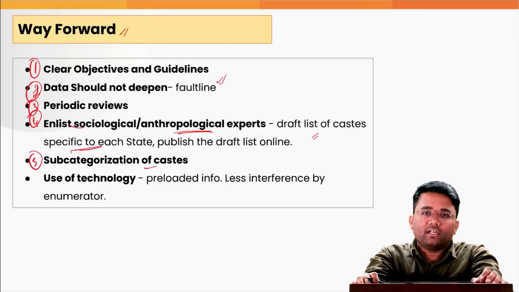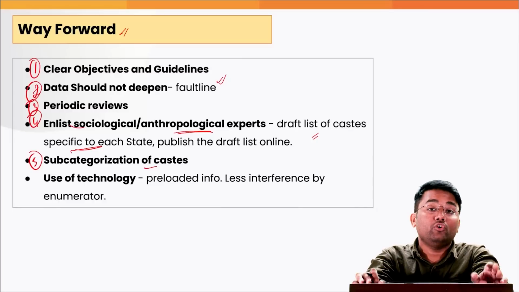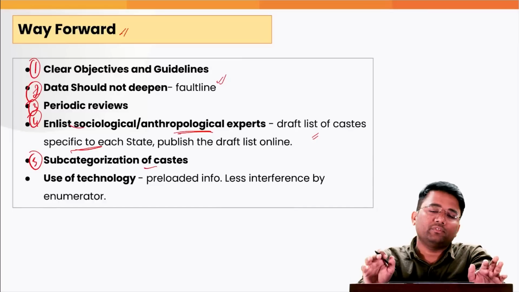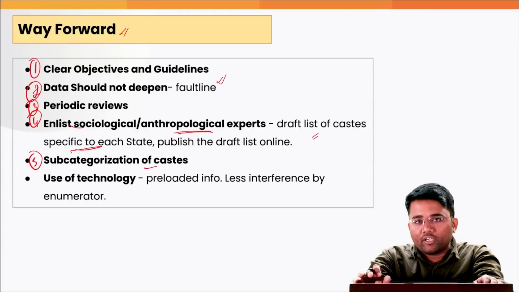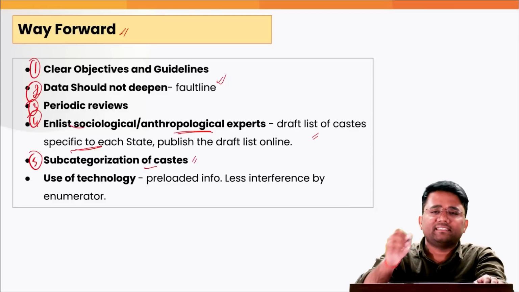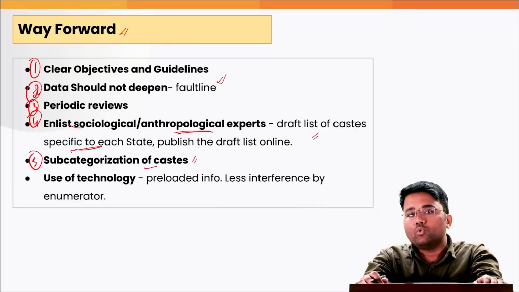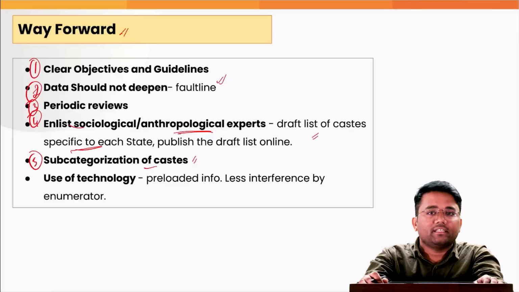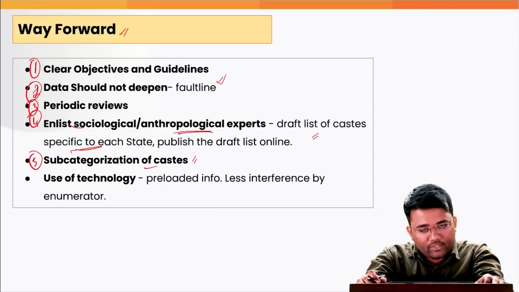Also, the subcategorization of caste can be done, because what we have seen in the case of OBC or other backward classes is that after the subcategorization, the non-creamy layer people, who were not benefited much before the provisions of non-creamy layer and creamy layer came into the picture, got benefited properly. Similarly, if we introduce such provisions for SC people also, that might help in providing benefits to the people who are unserved or underserved among the scheduled castes also. This is believed by some of the experts.